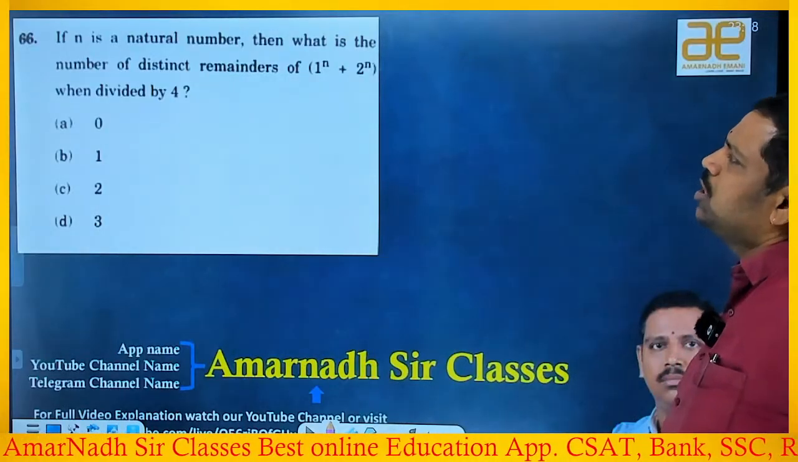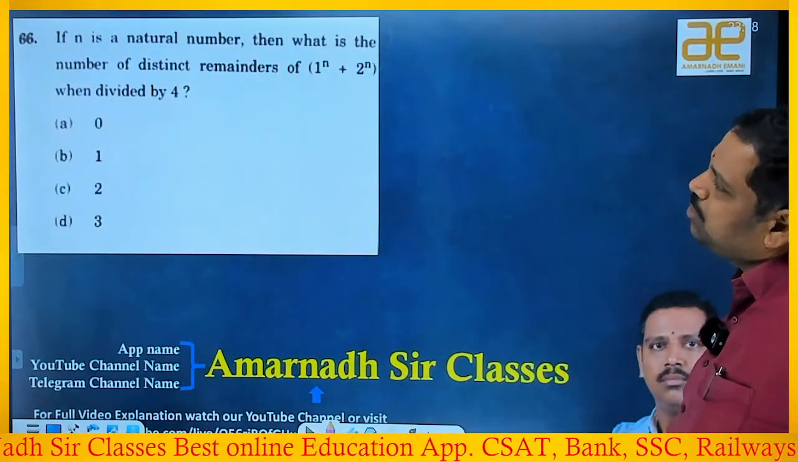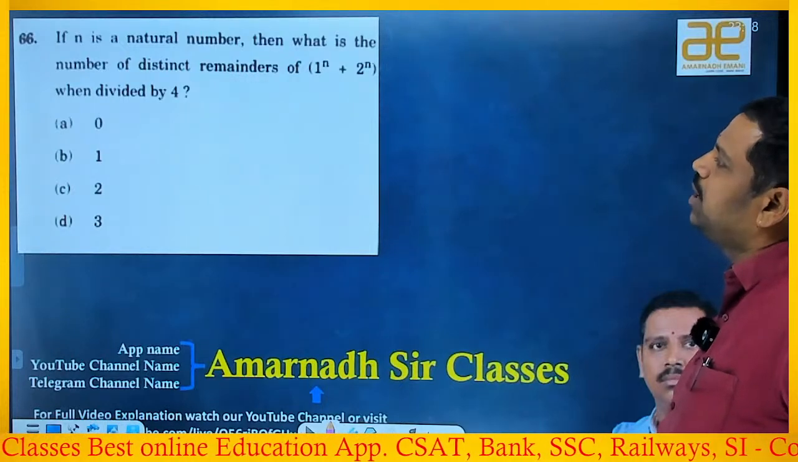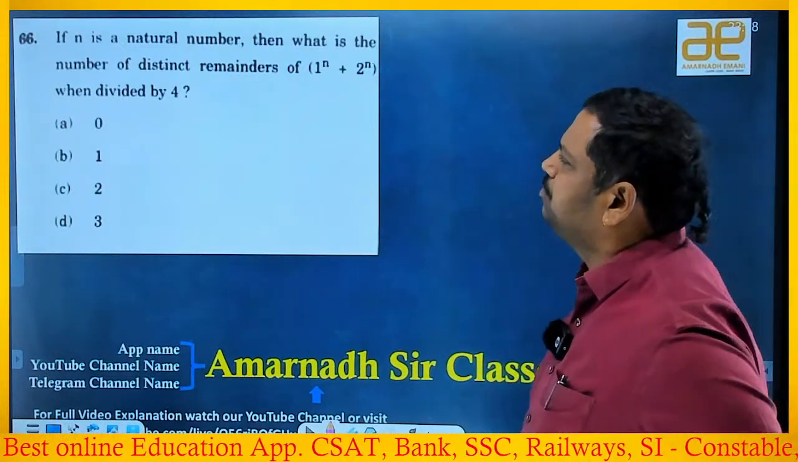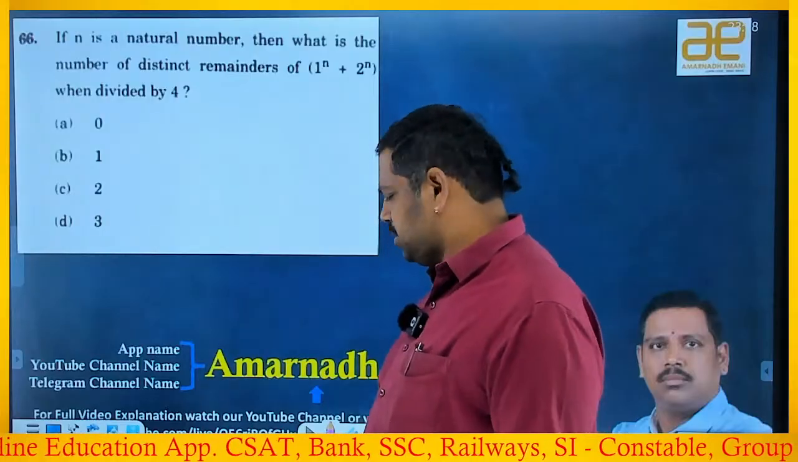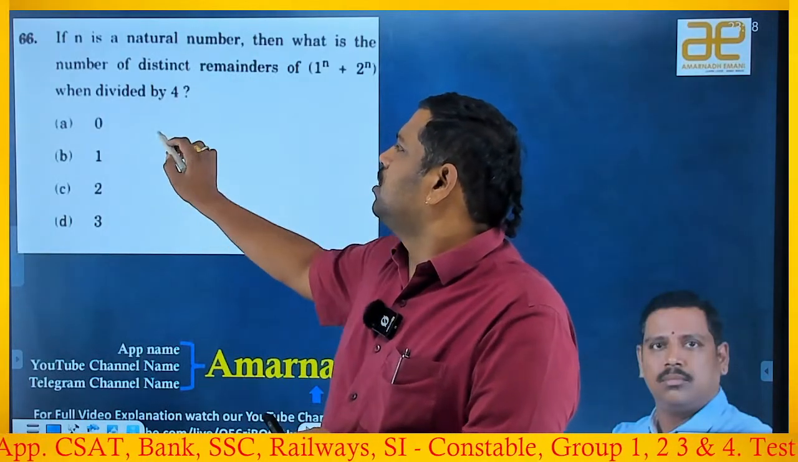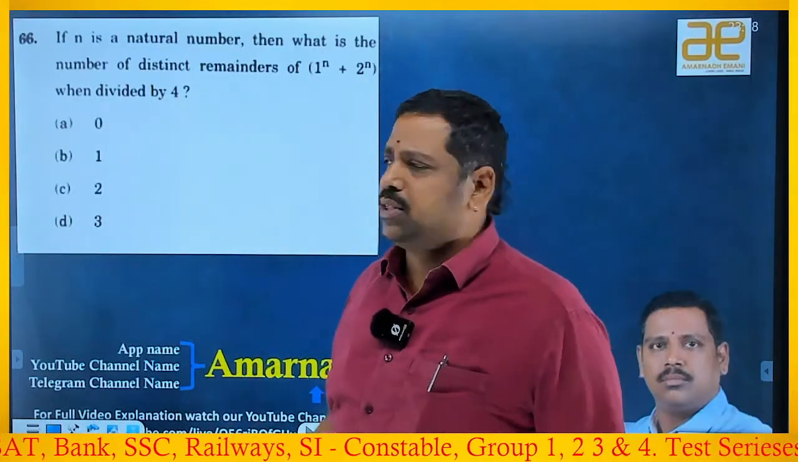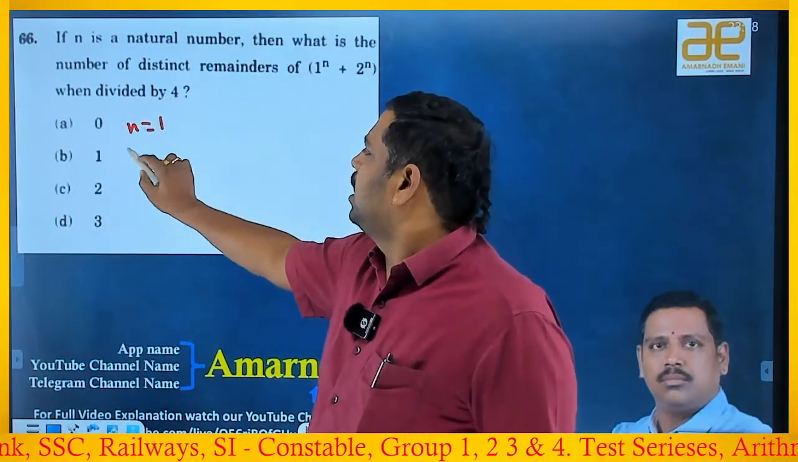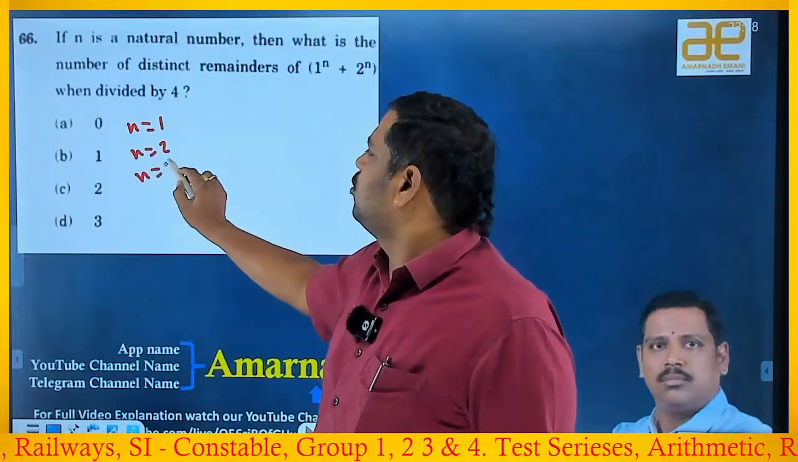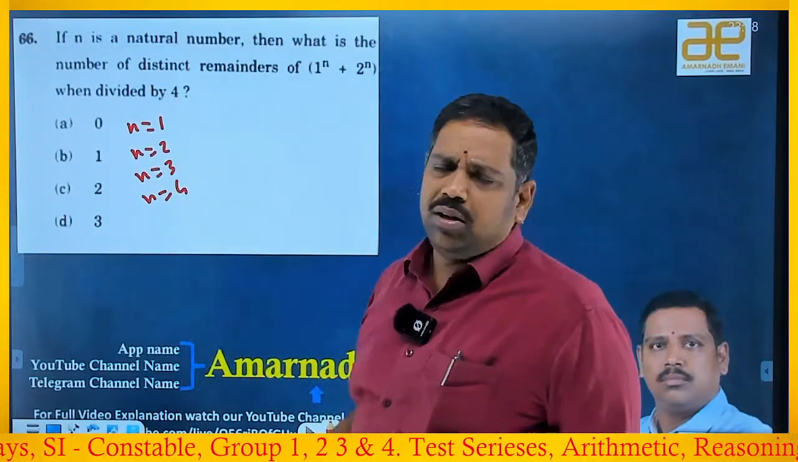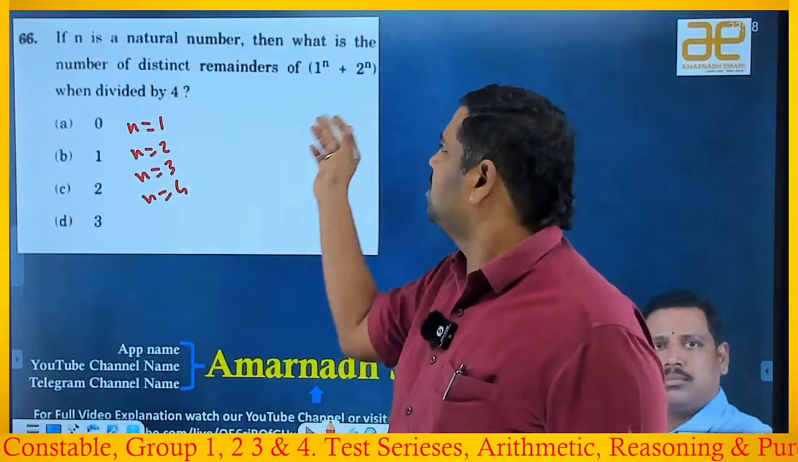If n is a natural number, then what is the number of distinct remainders of 1 power n plus 2 power n when divided by 4? Very funny question if you observe. So the value of n, odd and even, that will depend. Suppose n is equal to 1, n is equal to 2, n is equal to 3, n is equal to 4. Means if you have the broad view, you can easily answer that.